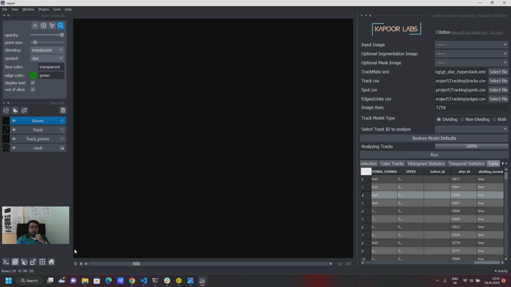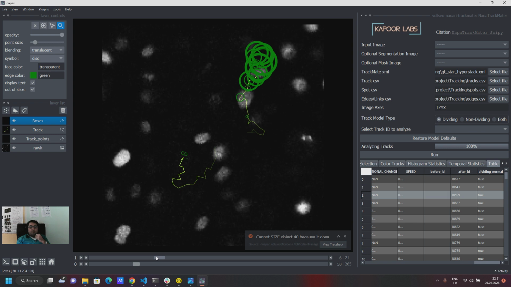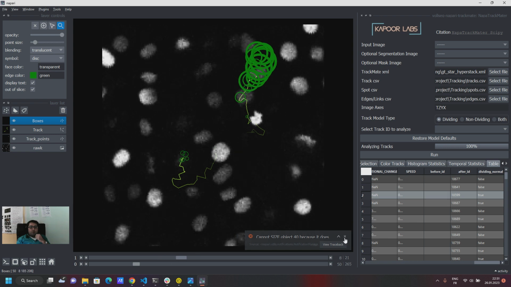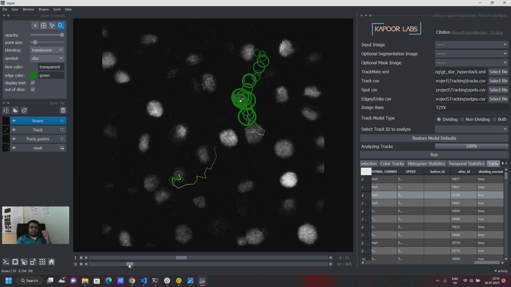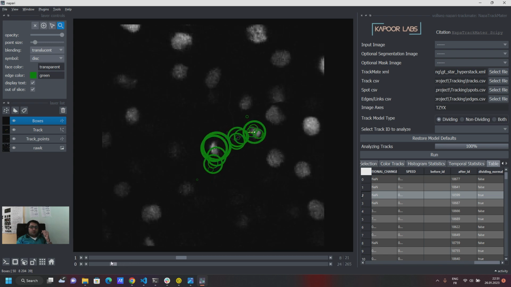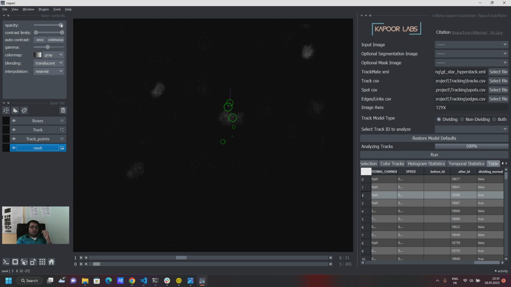I cannot actually go to 3D in this case. Sorry about this. It's just a whiz-pi thing on my local laptop, because of which I cannot display this in 3D. Otherwise it would be nice to actually see these tracks in 3D. But once it has been resolved, you could actually just see the tracks in 3D. It's just an error in my local installation.